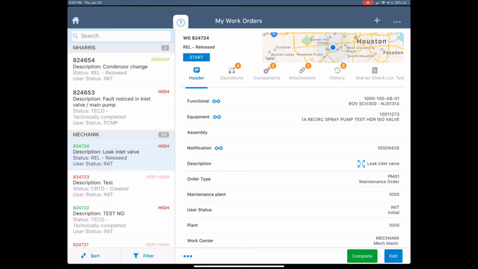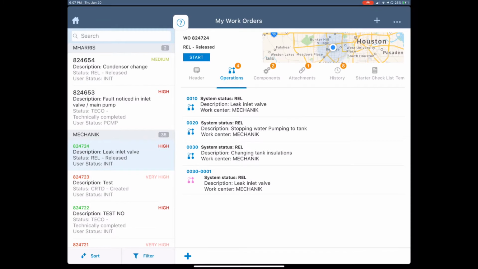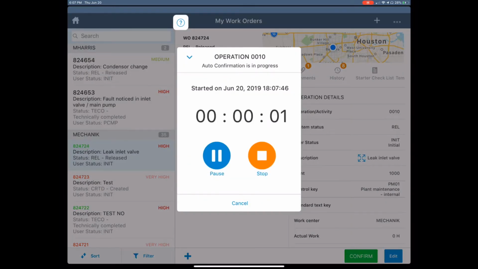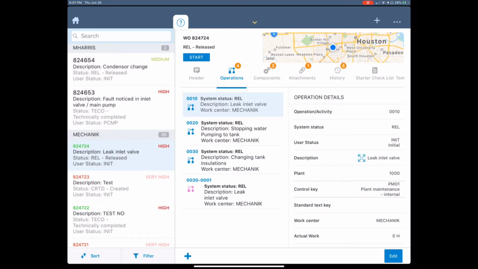If I'm ready to start working on this work order, I'm going to start with my operations. There are 4 operations. The first step as I perform my job is to capture time, or perform a time confirmation. I have 2 ways to do a time confirmation. One is the automated way through a timer. So I can start the timer, and you'll see at the top of my screen the timer is active, and it ticks based on my start time, as well as capturing how much time I spend on this operation based on the end time automatically.